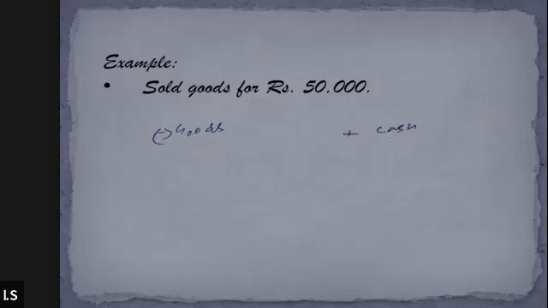So cash will be increasing, goods will be decreasing. Goods are what? Goods is an asset. And cash is what? Cash is also an asset. So one asset will be increasing and one asset will be decreasing. Goods will be decreasing, cash will be increasing. Got it? Is this clear to both of you, Zainab? Okay. Yes. All right.